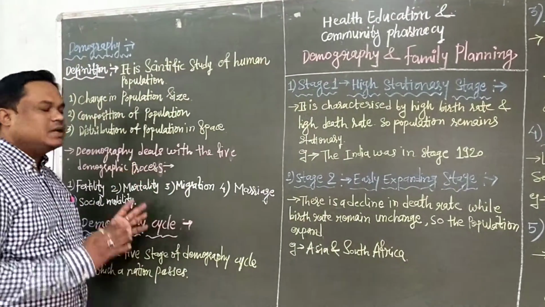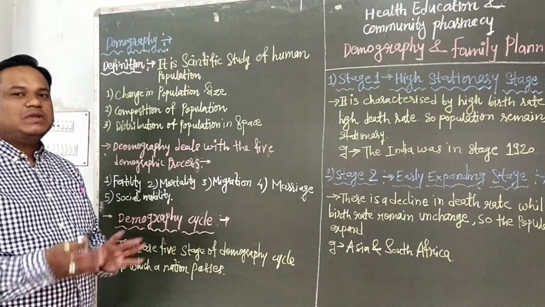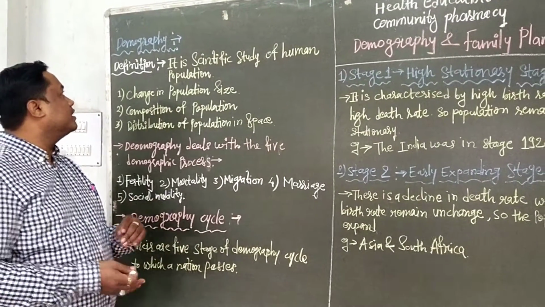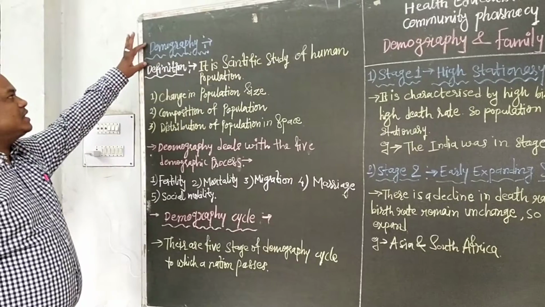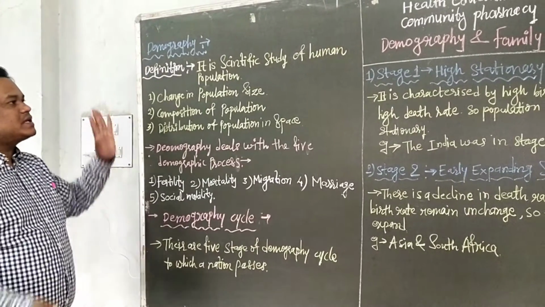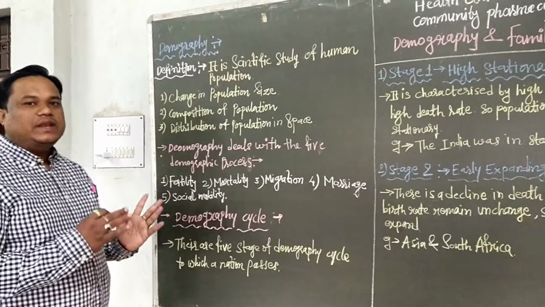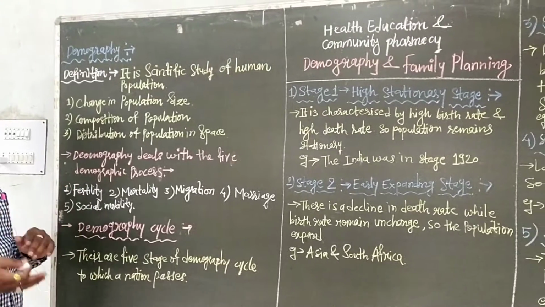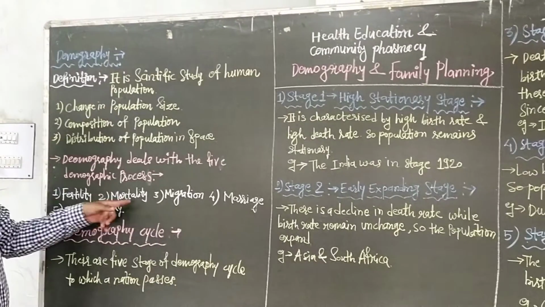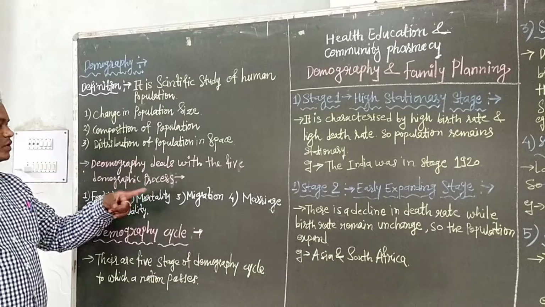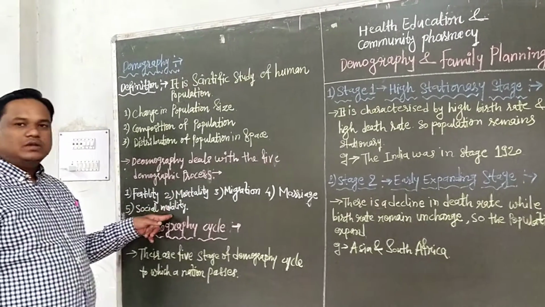The question asked is: define demography and explain the demographic cycle in detail. In this lecture we first saw the definition of demography: the scientific study of the human population. Next we saw the demographic processes: first fertility, second mortality, third migration, fourth marriage, and fifth social mobility.